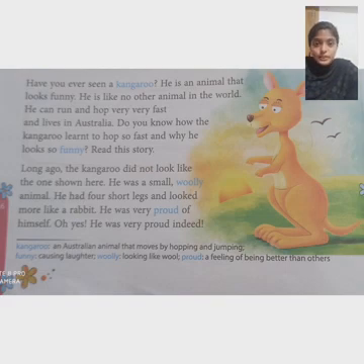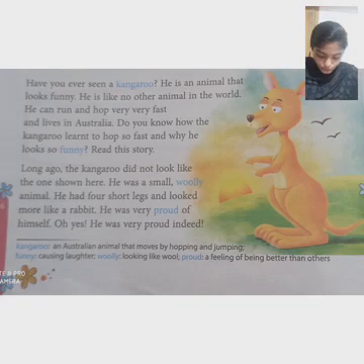What is the meaning of woolly? It is given there in your textbook. Read that: made of, or looking like, wool. That is, full of hair. Have you seen a woolly sheep? Our kangaroo was like that, a woolly animal, and he was very small also. Let's continue. He had 4 short legs and looked more like a rabbit. He was short, he had 4 short legs and he was woolly.